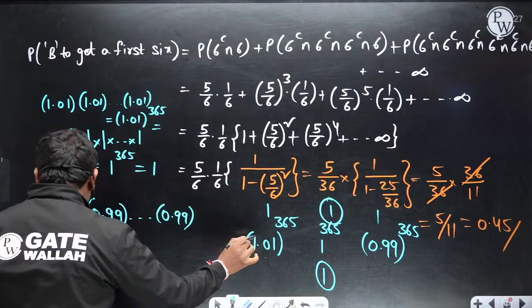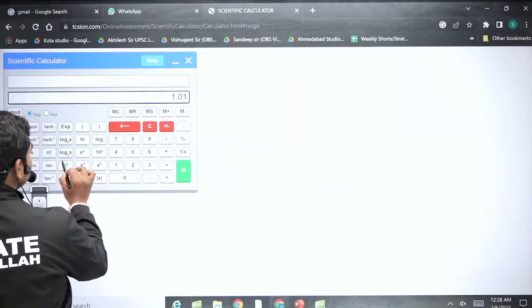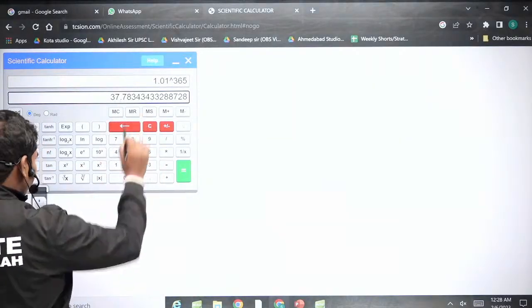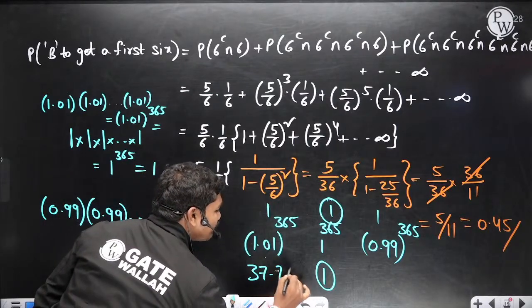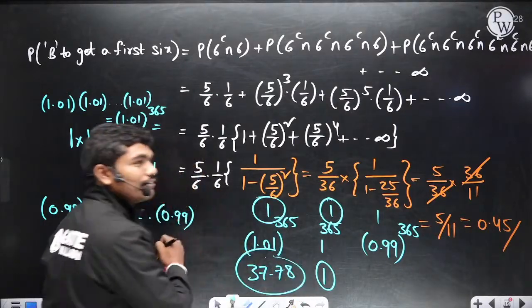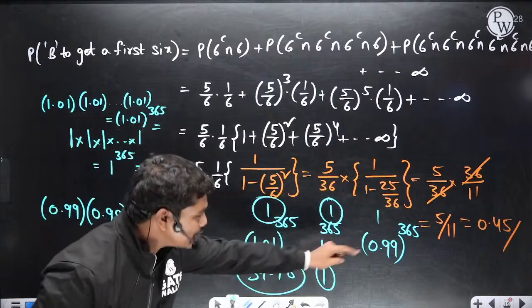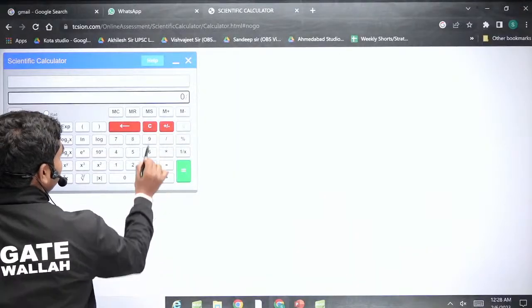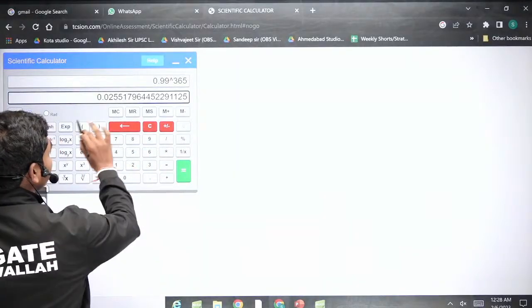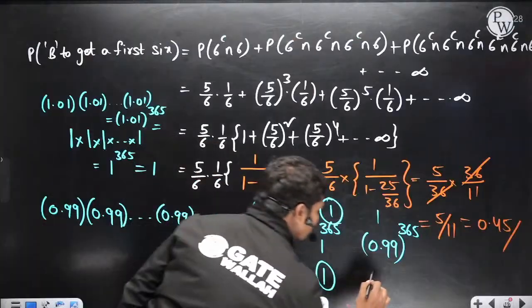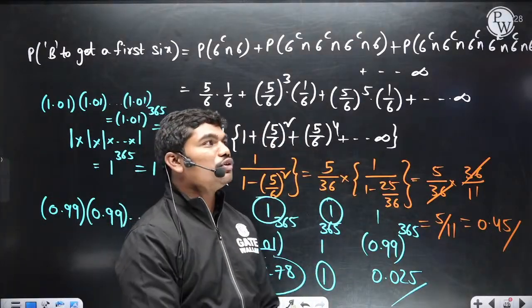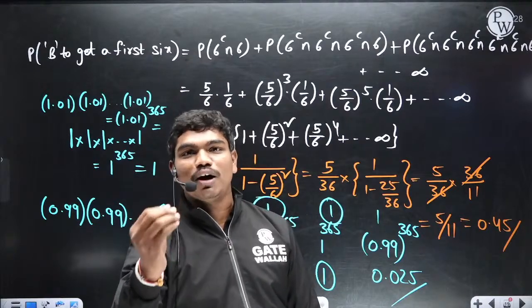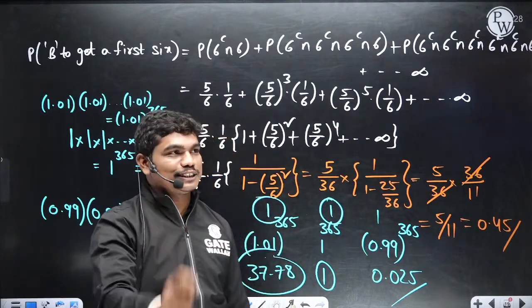But if you calculate 1.01 power 365, it is 37.78. देखो कितना बड़ा चेंज आया, his value got increased from 1 to 37.78. ये देखो, 0.99 power 365 कितना है, 0.025. बस. Now you decide: every day you have to keep some small extra effort, or you have to relax.